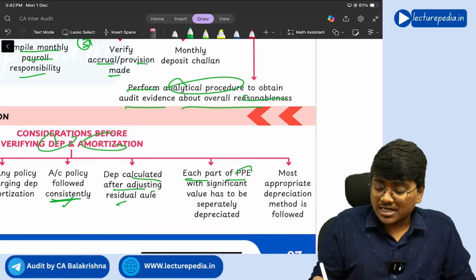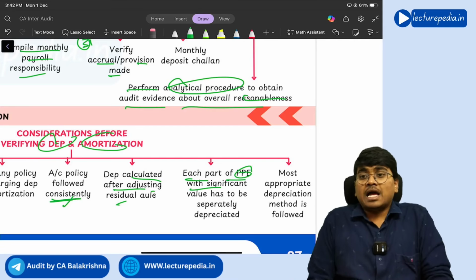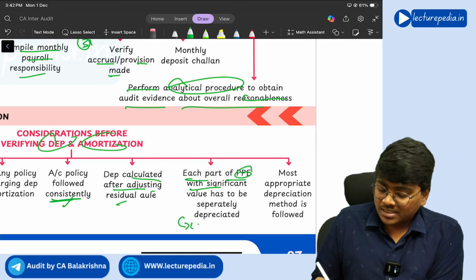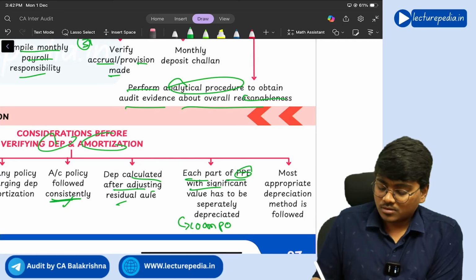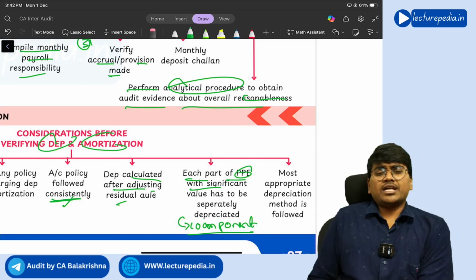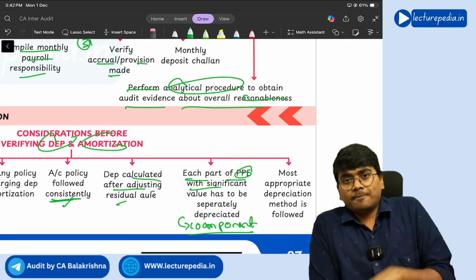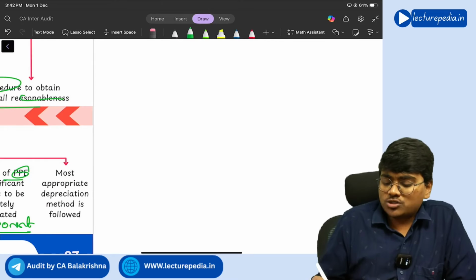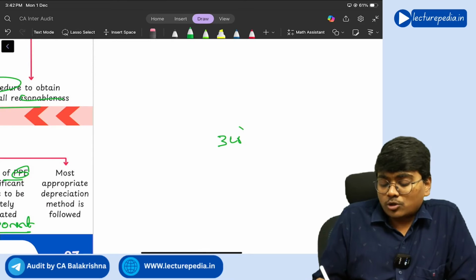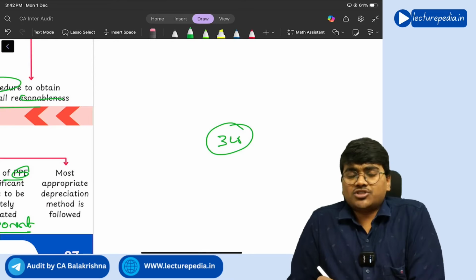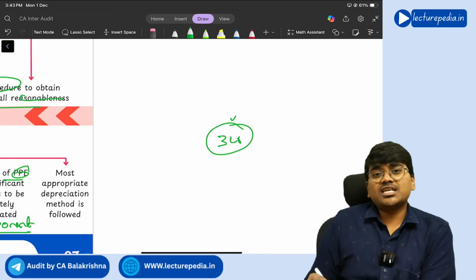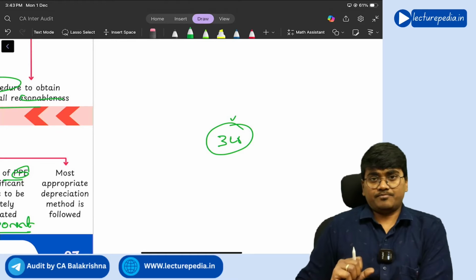Next, each part of PPE with significant value has to be separately depreciated. This you will call as component wise depreciation. So let's say for example there is an asset, a big machinery whose value is some 3 crore rupees. The useful life of that machinery is some 15 years, but that machinery comprises certain parts.